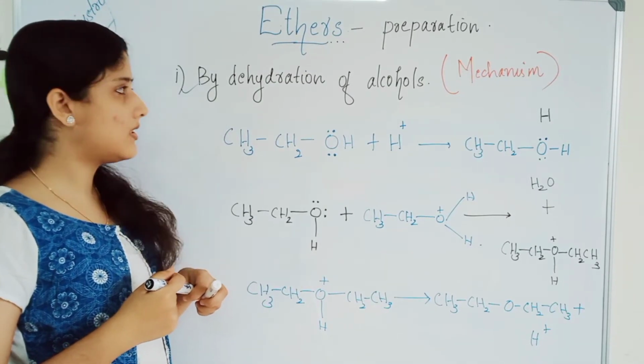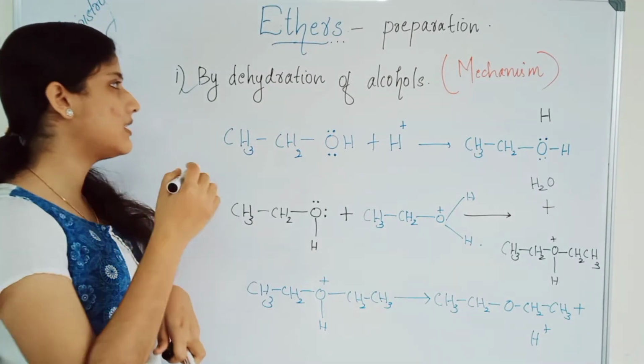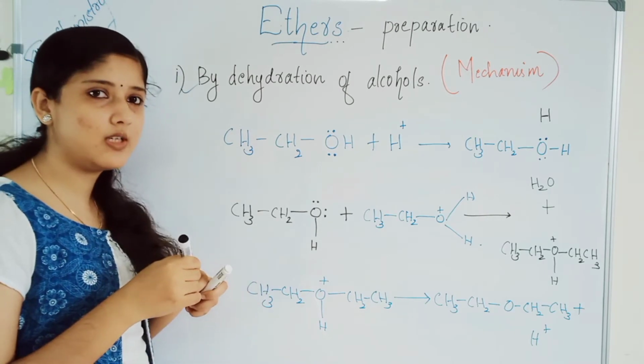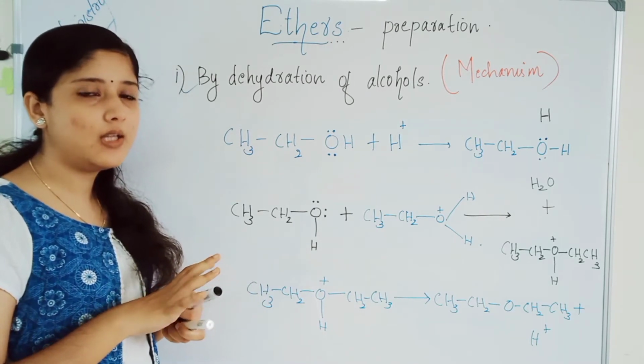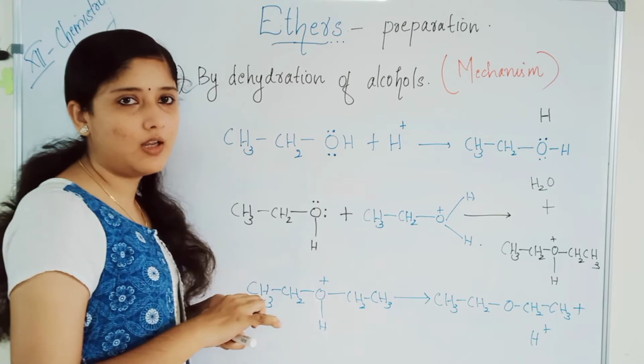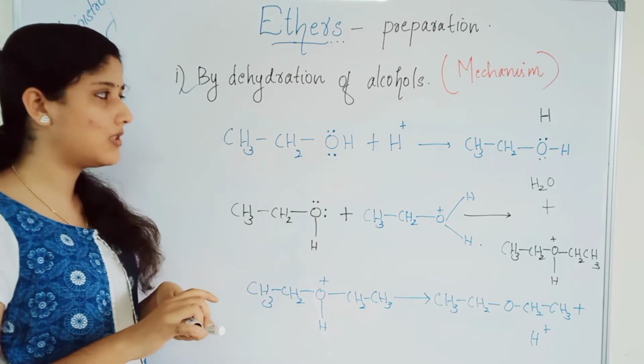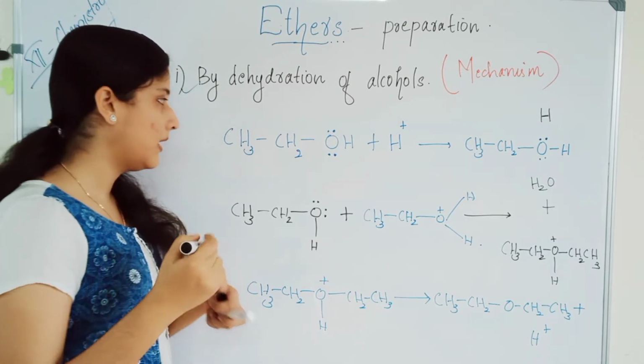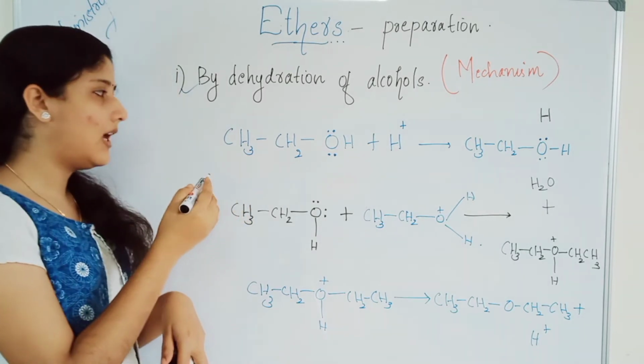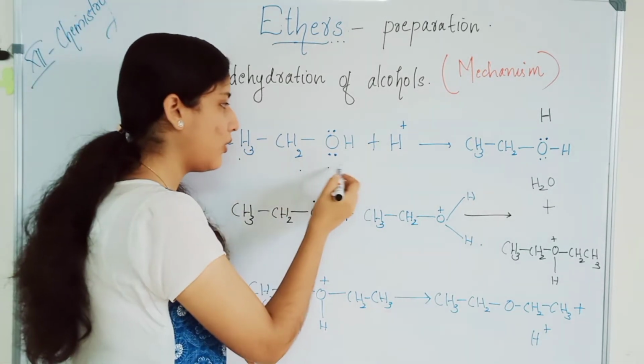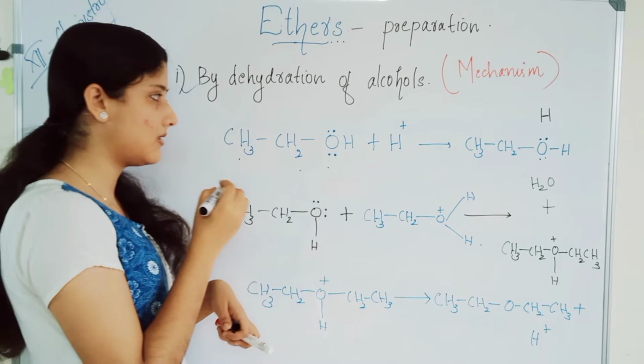Now let's study the mechanism of this dehydration of alcohol. We already studied that alcohols at 413 Kelvin in the presence of protic acid, sulfuric acid, will give you ether. Let's take the alcohol CH3CH2OH and study the mechanism.